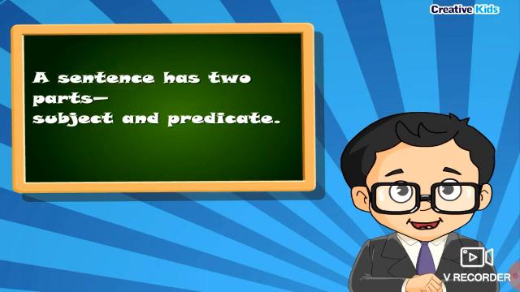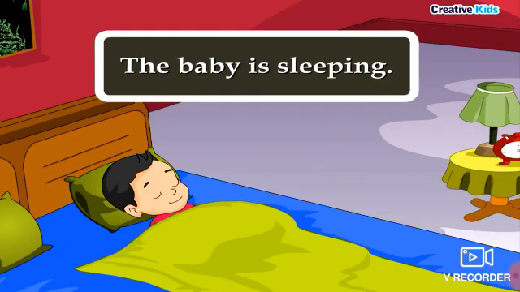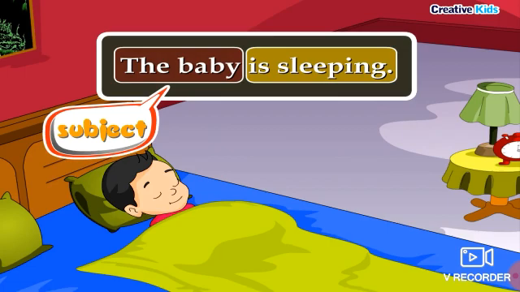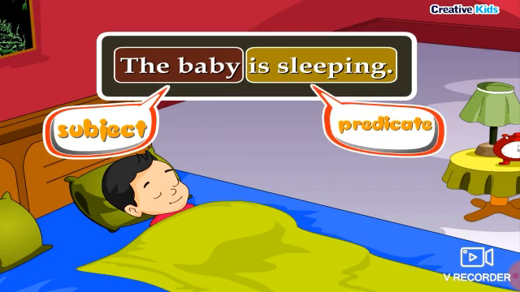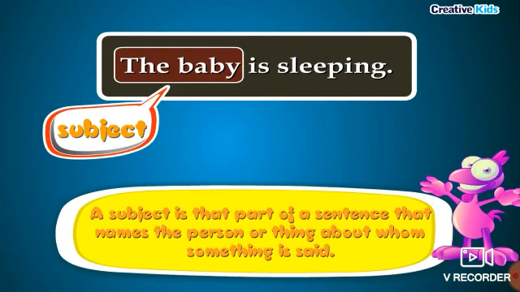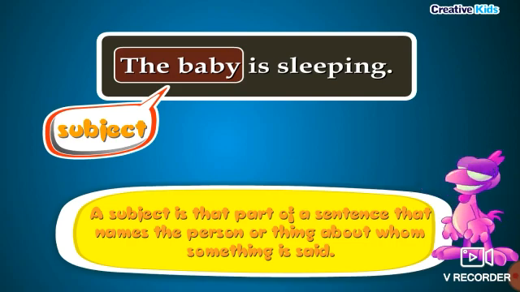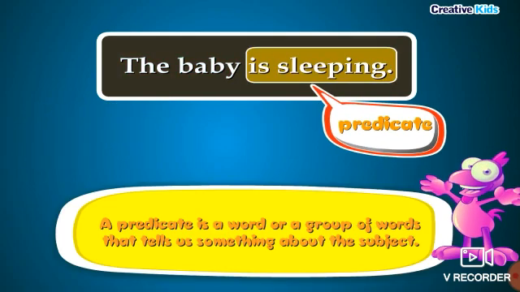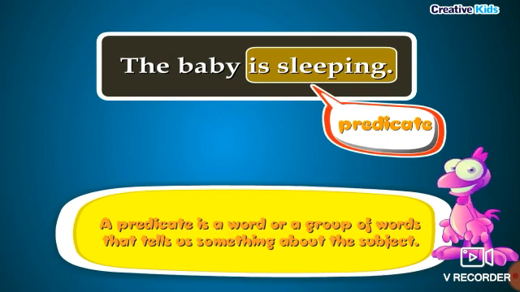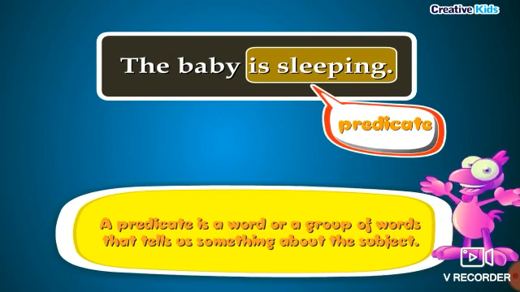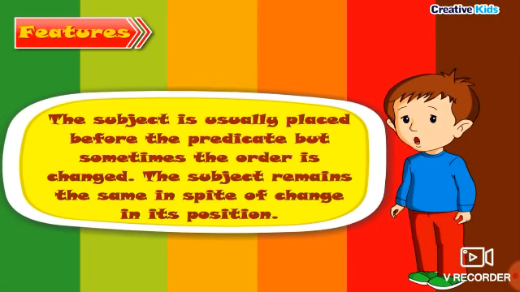Parts of a sentence. A sentence has 2 parts: subject and predicate. The baby, subject, is sleeping, predicate. Subject. A subject is that part of a sentence that names the person or thing about whom something is said. Predicate. A predicate is a word or a group of words that tells us something about the subject.